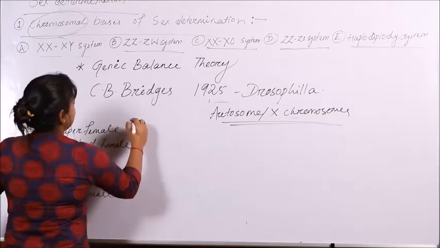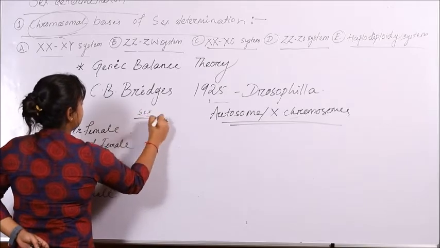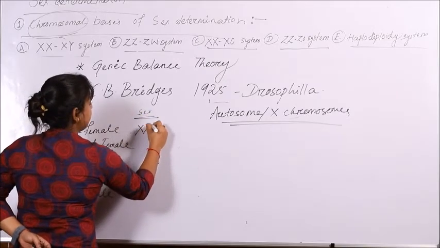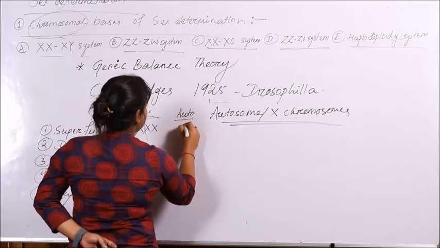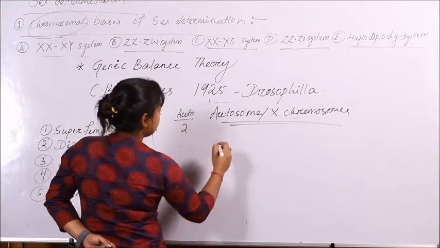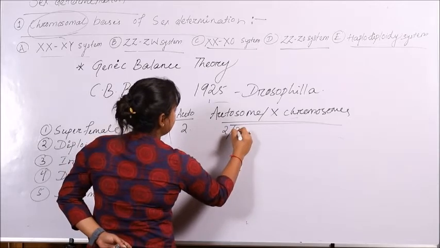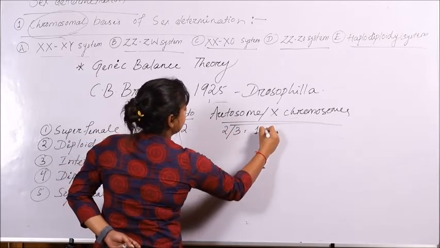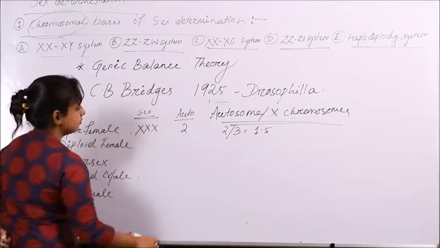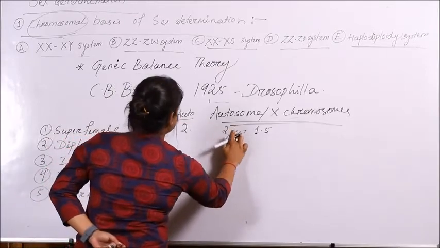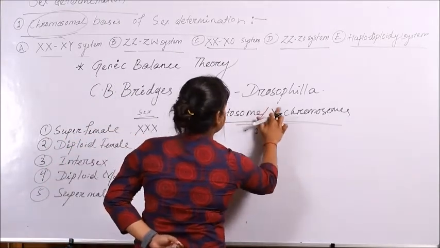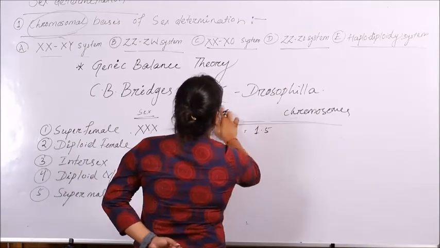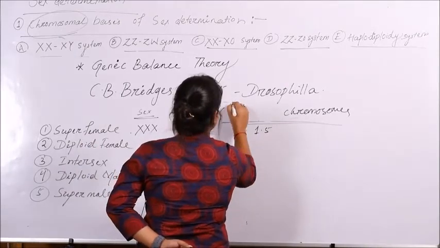So the superfemale will have sex chromosomes XXX and autosomes 2 in number. So what is the ratio here? 3/2, that is 1.5. Sorry, I guess it's autosome to X chromosome, or X, sorry. So this is the X chromosome to autosome ratio.